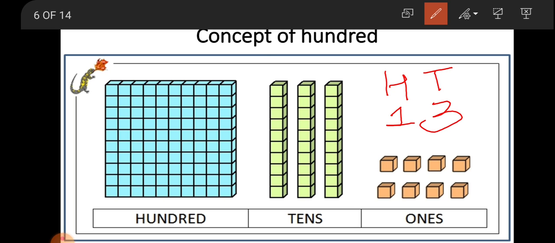And then last, in the ones place loose boxes are given. Loose boxes are 1, 2, 3, 4, 5, 6, 7, 8. So in the ones place, 8 blocks. So which number does this make? 138. 1 is in hundreds, 3 is in tens and 8 is in ones.